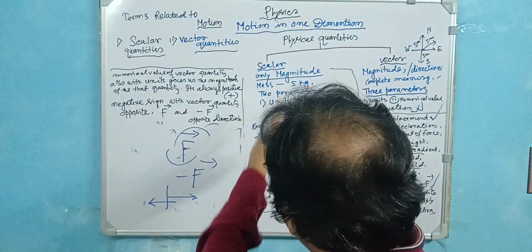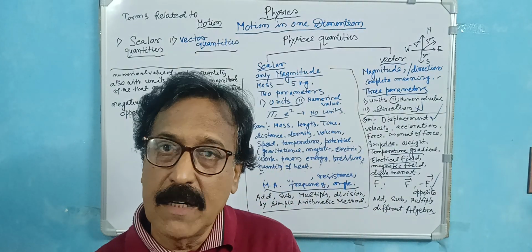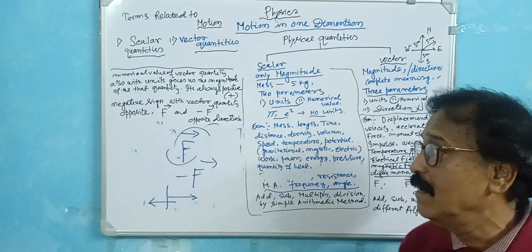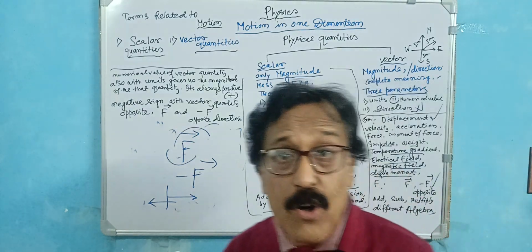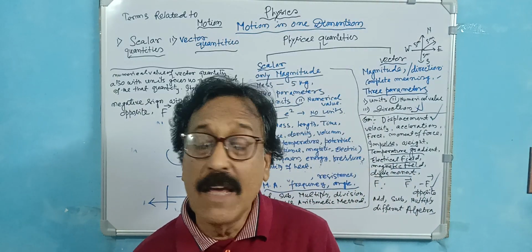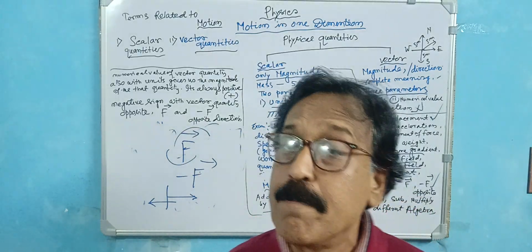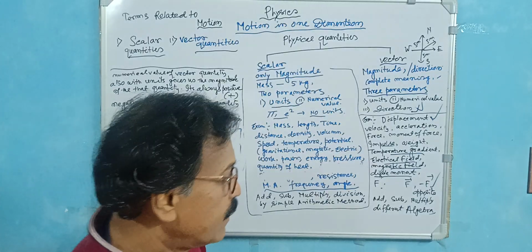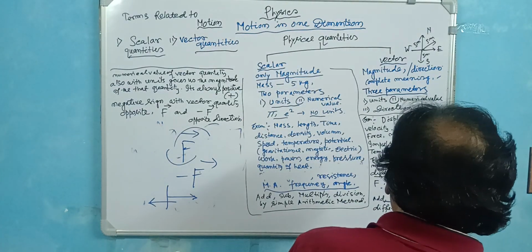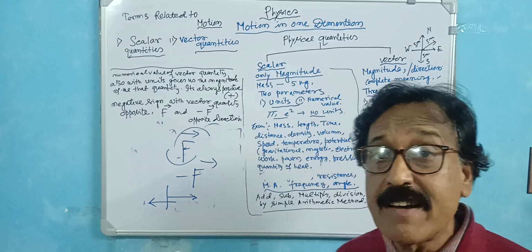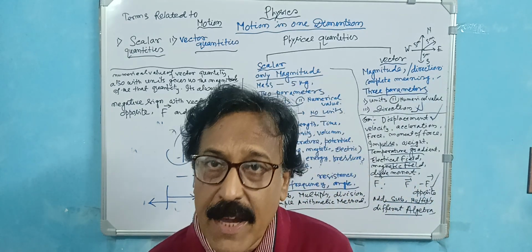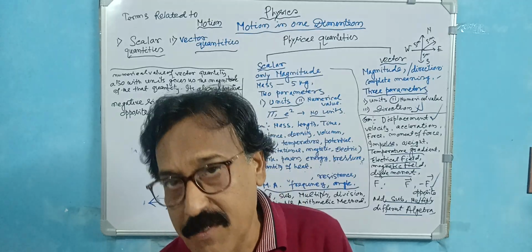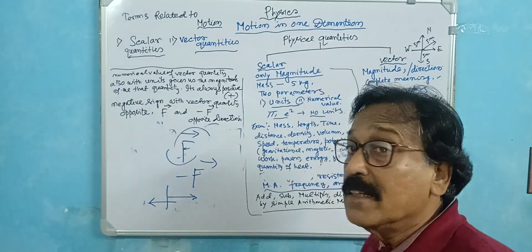In case of a scalar quantity, you add, subtract, multiply, or divide by a simple arithmetic process. But in case of a vector quantity, you cannot add, subtract, or multiply by a simple arithmetic process. There is a different algebra, called vector algebra. Add, subtraction, and multiply need a different algebra. You cannot easily add vector quantities. This is a separate algebra, vector algebra. This is not the simple way.